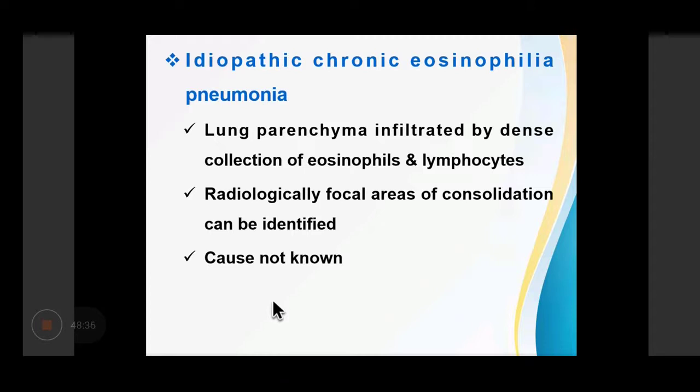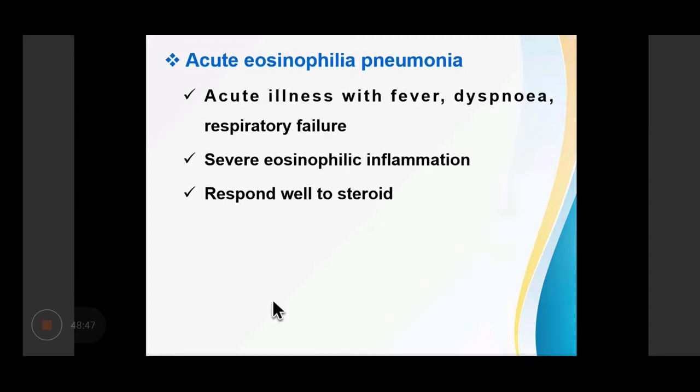The lung parenchyma is infiltrated by dense collection of eosinophils and lymphocytes. And on X-ray, there are focal areas of consolidation. The cause of it is not known. There can be acute eosinophilic pneumonia, which presents as fever, dyspnea, and respiratory failure. They will show severe eosinophilic inflammation, and they respond well to steroid therapy.